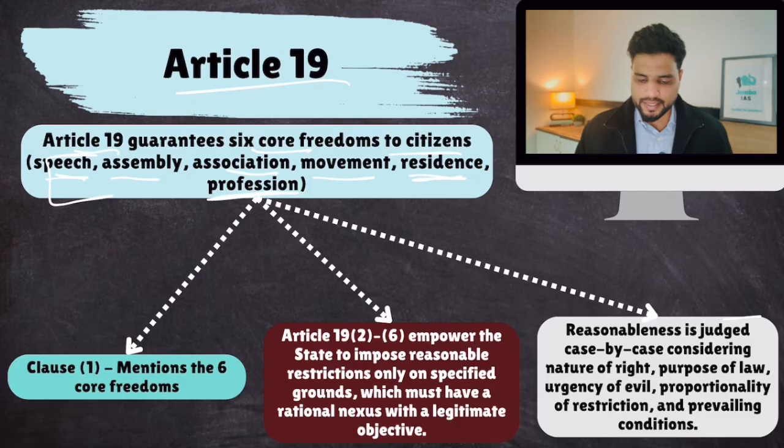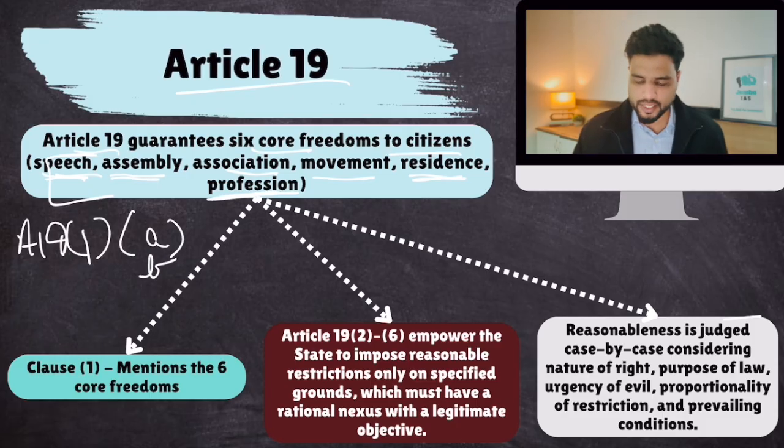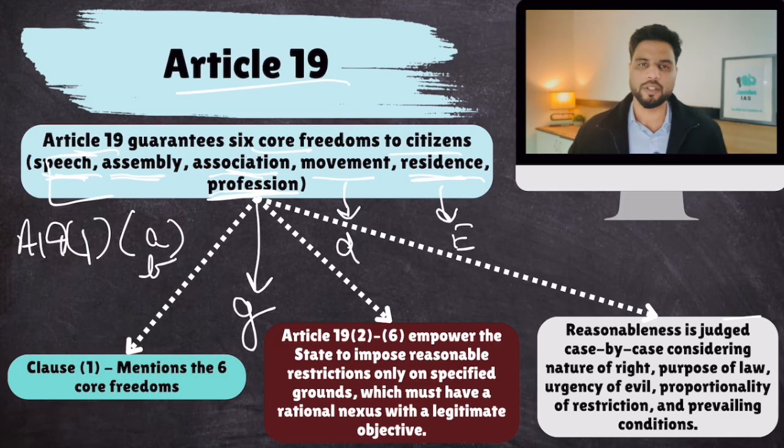These 6 core freedoms are given in Article 19, Clause 1. Subclause A deals with speech, subclause B deals with assembly, subclause C deals with association, subclause D deals with movement, subclause E deals with residence, and subclause G deals with profession. So clause 1 mentions these 6 core freedoms.